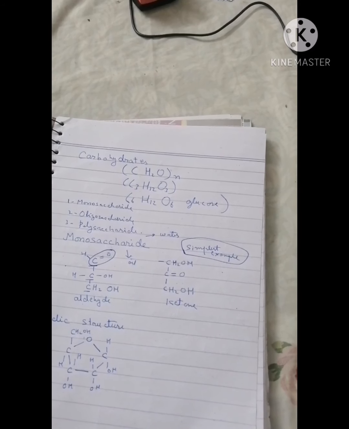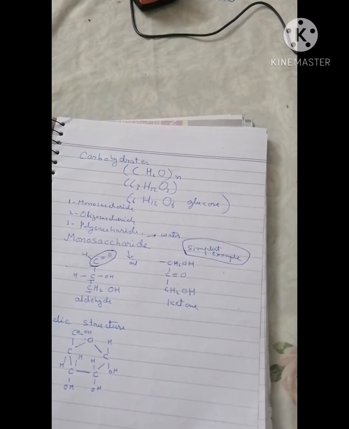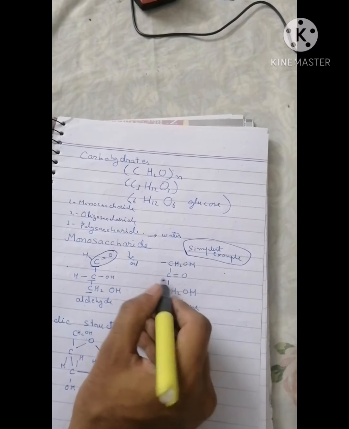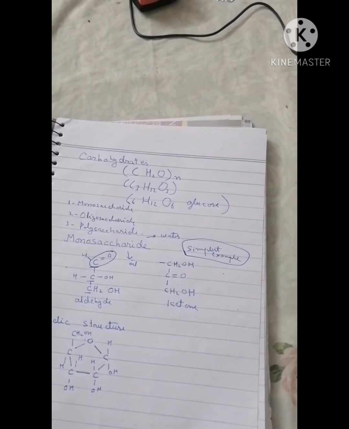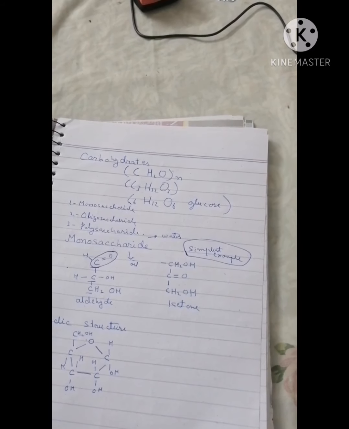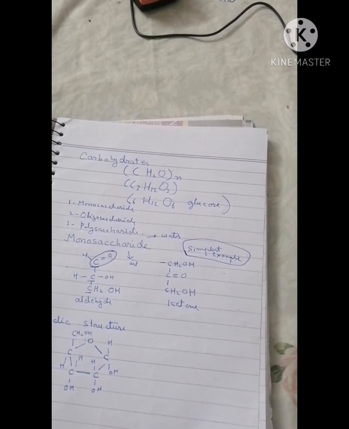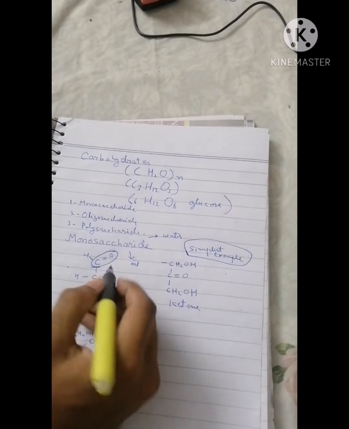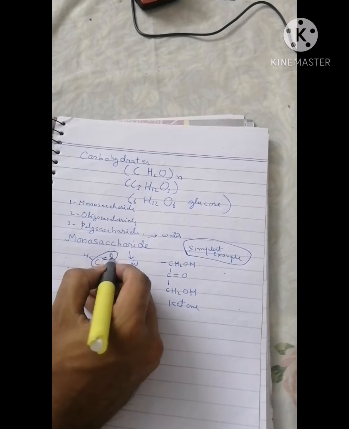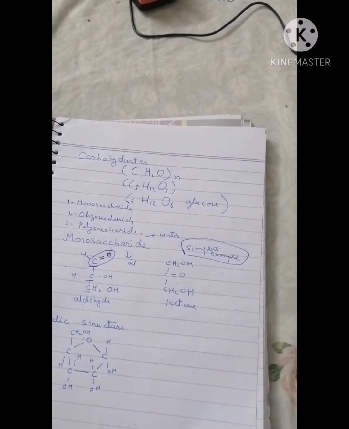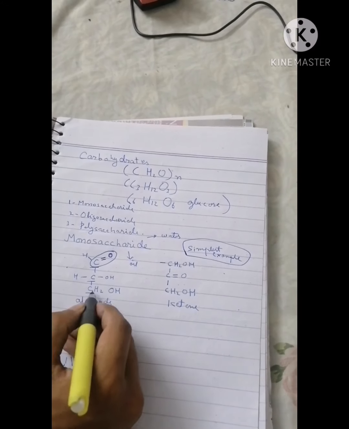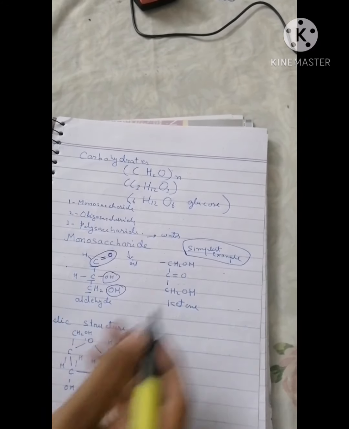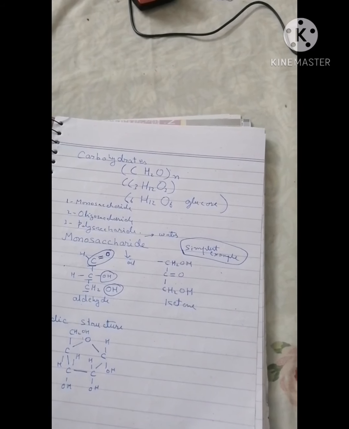So the carbonyl group is attached with carbon number 1, or it can be attached with carbon number 2. So carbonyl groups are in open chain form. A carbon atom is double bonded to an oxygen atom forming a carbonyl group. In open chain form, if the carbon has a double bond with oxygen, then it is considered a carbonyl group. And other carbon atoms are single bonded with hydroxyl groups.